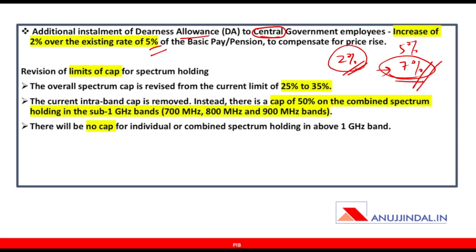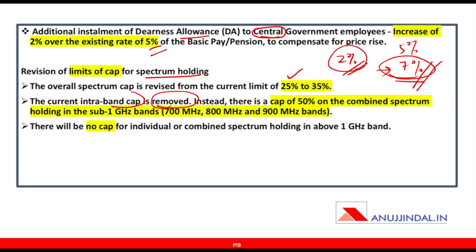Revision of limits of cap for spectrum holding. A very factual question, can be asked in the examination, both RBI and NABARD. The overall spectrum cap is revised from the current limit of 25 to 35%. The current intra-band cap is removed.